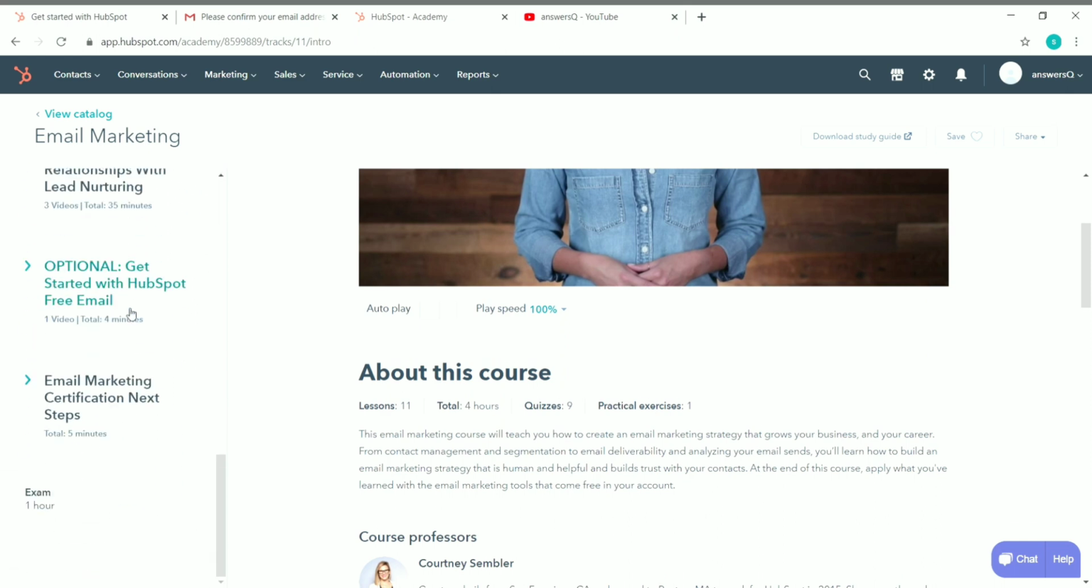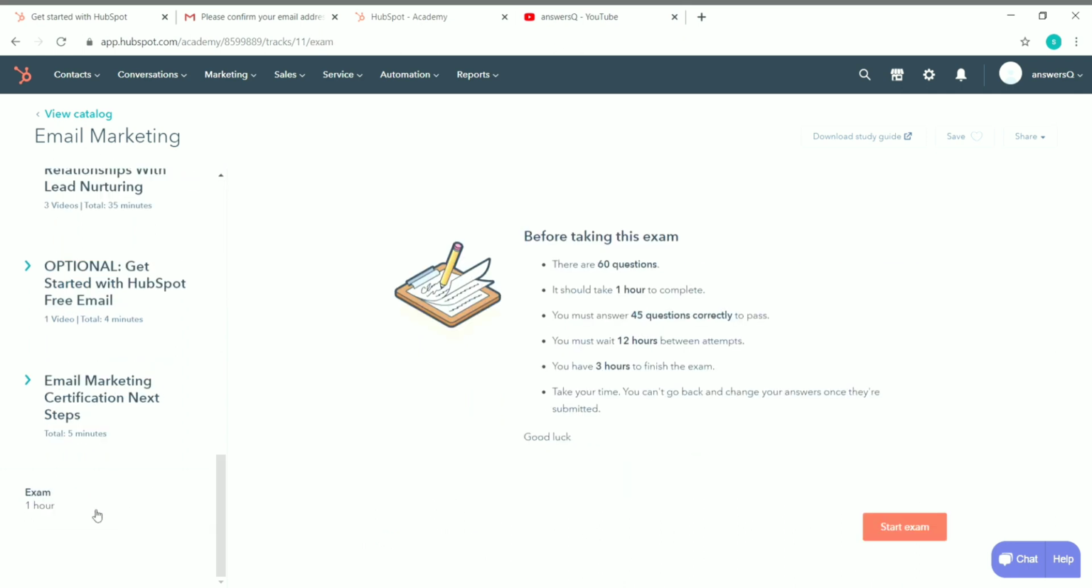Once you complete all the course content, you have to take an exam, which will be around 1 hour, and you will have 60 questions, and you must answer 45 questions correctly to pass the exam. You will have to wait for 12 hours between each attempt, and you will have a maximum of 3 hours to complete this 1 hour exam. So it's up to you. You can extend it up to 3 hours, or you can complete it within 1 hour. You can't extend it more than 3 hours. You have to complete it before 3 hours once you start the exam. Once you complete the exam and get the minimum pass mark required, you can download your certificate free of cost from HubSpot Academy.